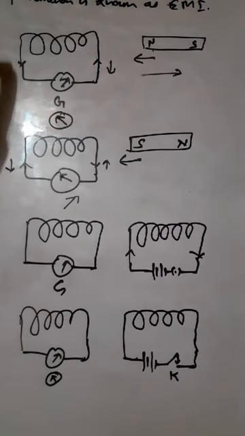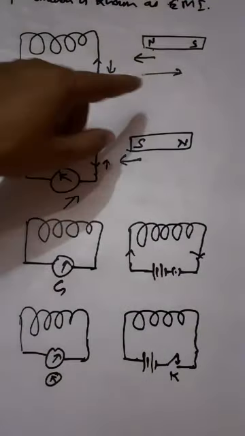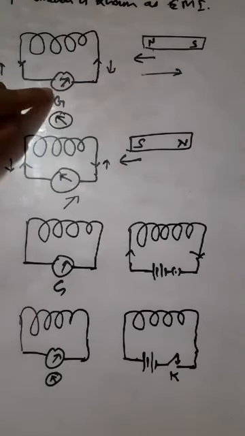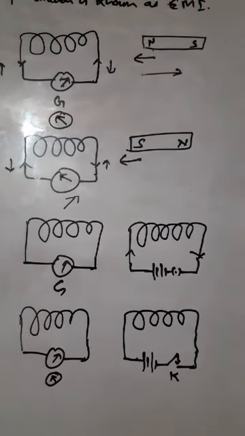So in all these situations, a deflection in the galvanometer is seen in these coils. What is the reason behind it? Why does the galvanometer show deflection? The galvanometer will show deflection only when current flows through the circuit. Why is the current flowing?